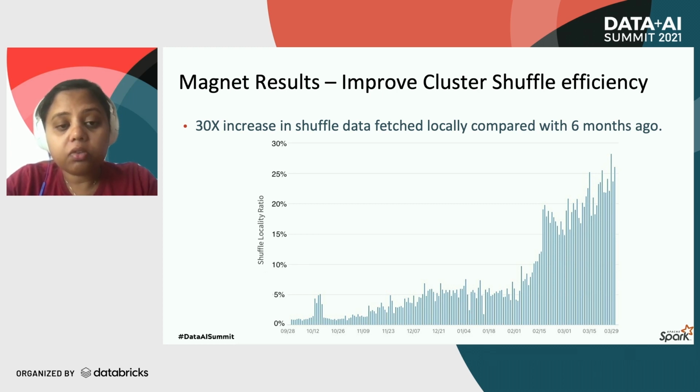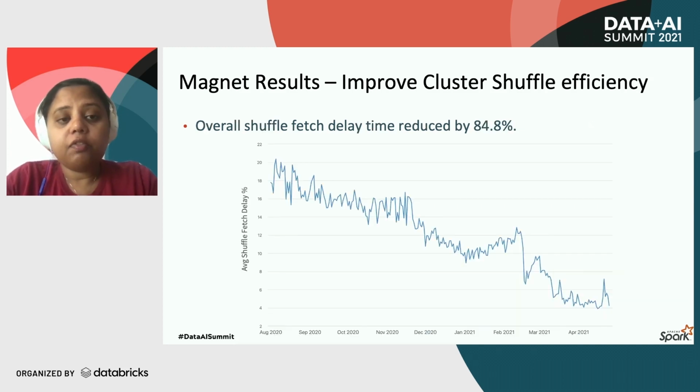Now, since Spark allows reading local shuffle data directly from disk, bypassing any network RPCs, the load on the shuffle service is considerably reduced. This helps a lot to improve the cluster efficiency, and it also leads to higher stability in the cluster. Specifically, we've observed an overall reduction of 84.8% in the shuffle fetch wait time across these two clusters. The shuffle fetch wait time measures the amount of time that reducers spent waiting for remote shuffle data to arrive.